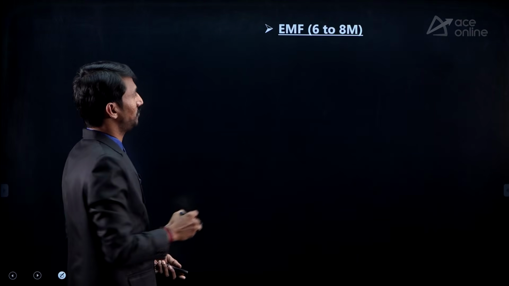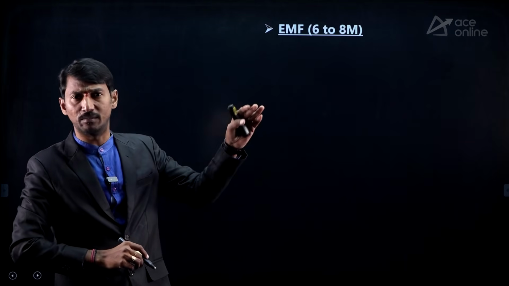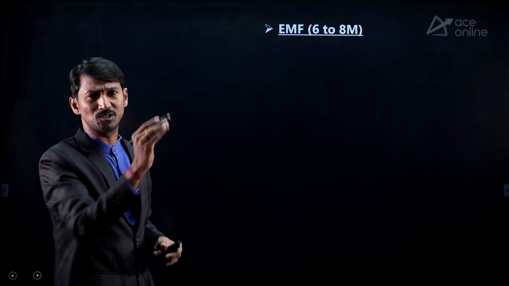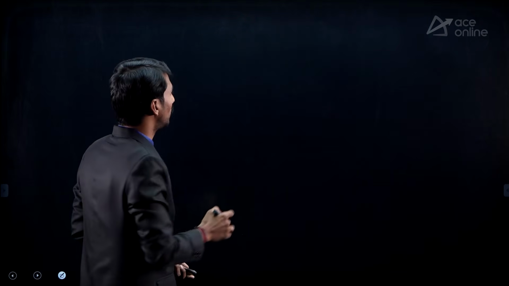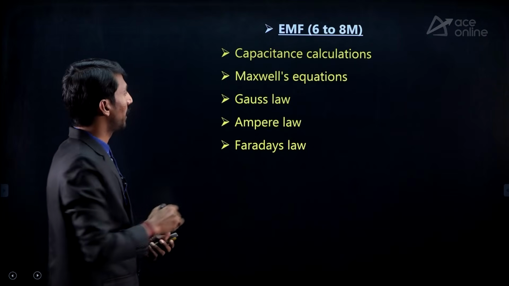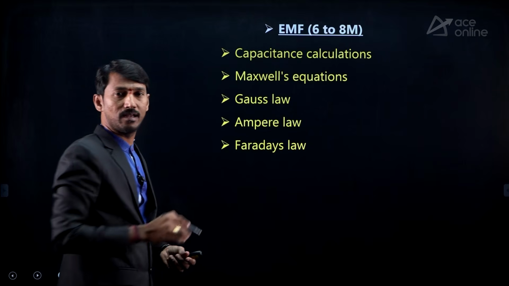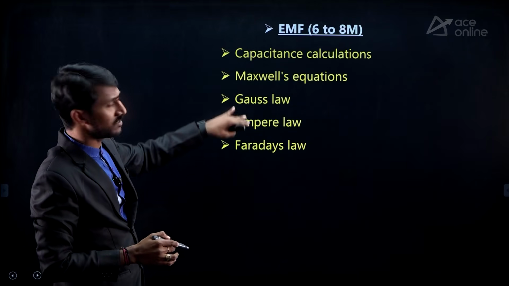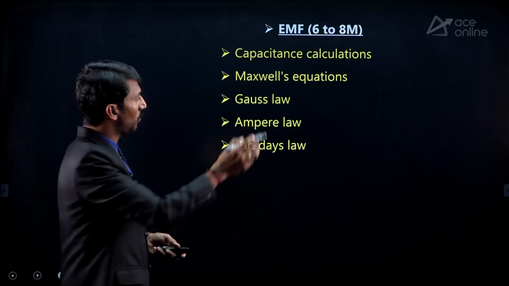Next one is electromagnetic fields. Sometimes they give 4 marks or sometimes 6 marks, so around 6 marks we can say. From this subject, these are the topics to be covered: capacitance calculation, they mostly ask questions on it, and Maxwell's equations, Gauss law, Ampere's law, Faraday's law. If you focus more on this, yes, you can get a decent score. This is the total idea regarding the subjects and topics to be focused on more.